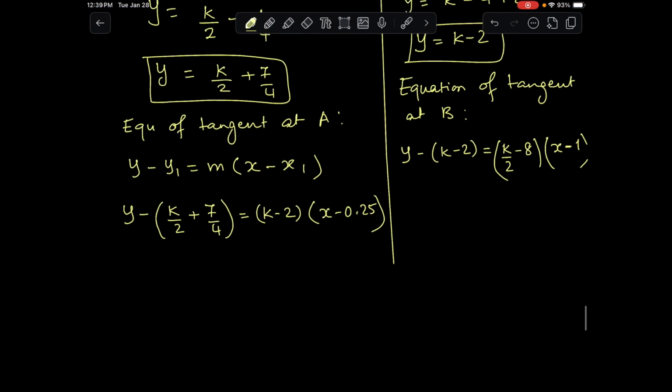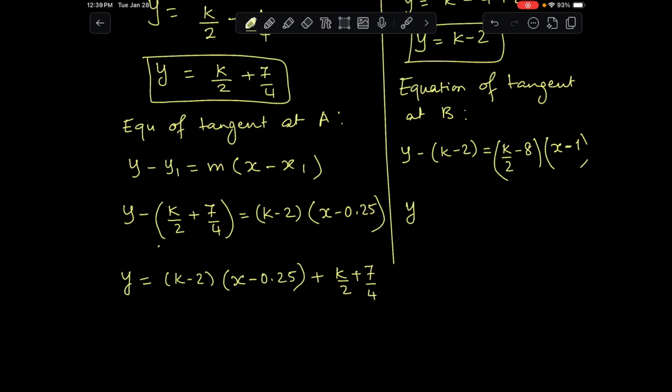It is going to be easier if you just rewrite this as y equal to, just move this entire thing to the other side. If it's minus, it's going to be plus. So y equal to k minus 2 times x minus 0.25 plus k over 2 plus 7 over 4.